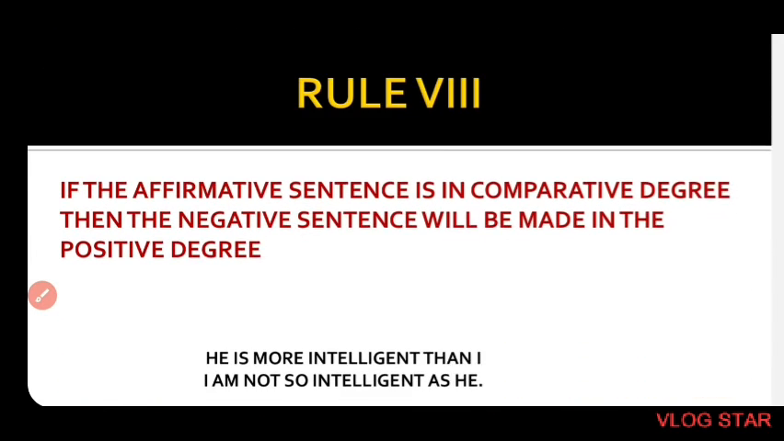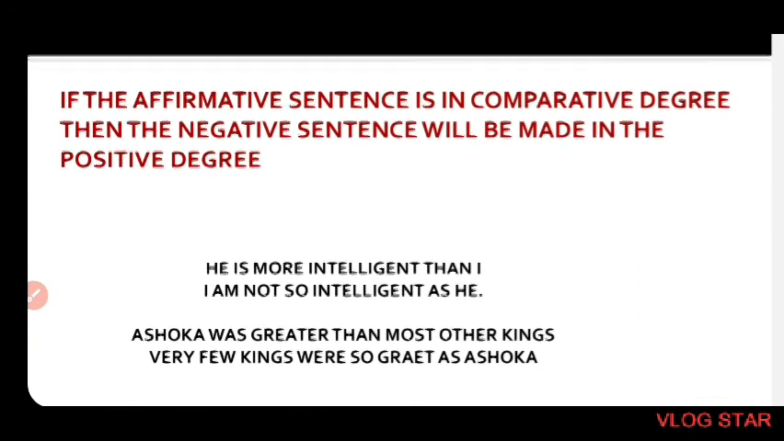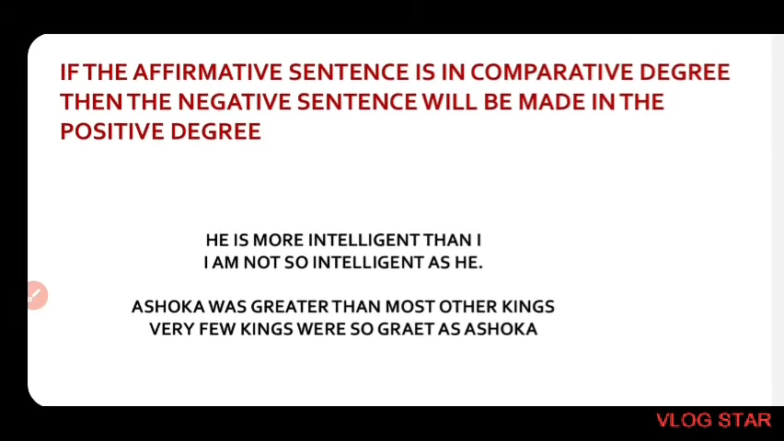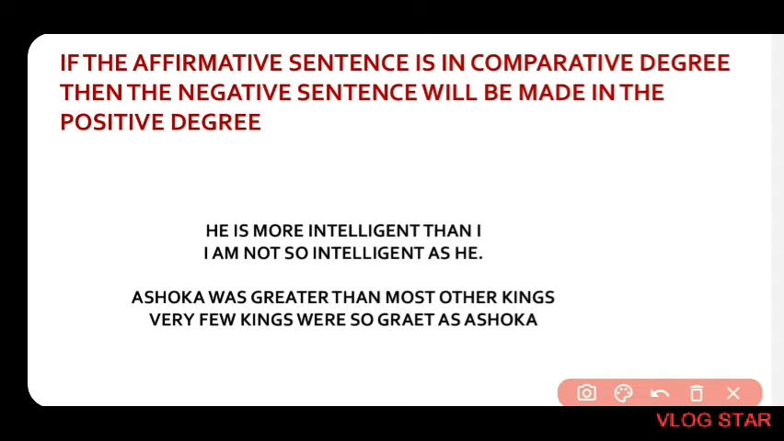Rule number 8. If the affirmative sentence is in the comparative degree, then the negative sentence will be made in the positive degree. So if it is in the comparative degree, then you have to change it into the positive degree to make the affirmative sentence into its negative form. So he is more intelligent than I, see the example: he is more intelligent than I. It is an affirmative sentence and the sentence is in the comparative degree.